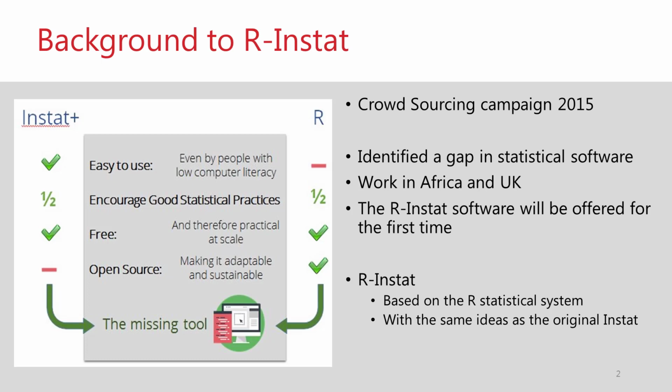R-Instat began in 2015. We identified a need in Africa and beyond for a new statistics package that would be powerful, easy to use, and freely distributed. In addition, it was important that the development of the software be largely within Africa. Initial funds were raised through a crowdsourcing initiative, and further funds in 2016 enabled a dedicated climatic menu to be added to the software.